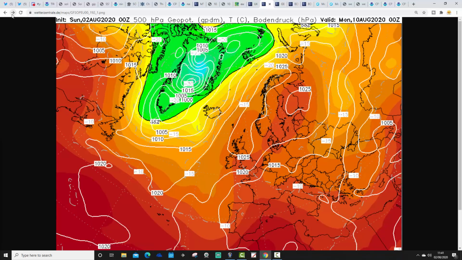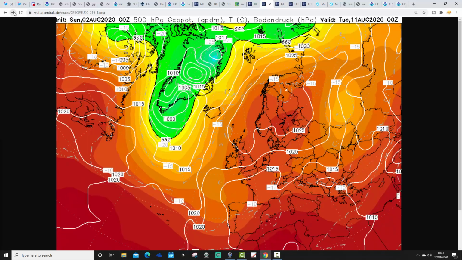Then a slight repositioning of the ridge changes the wind direction a little bit. This is still high pressure dominated, still very warm to hot, but we're bringing a little bit more of an easterly flow. This will start to push the hottest temperatures to the west, probably, with more easterlies tending to cool things down a little as the air comes in off the North Sea, but it would still be very warm to hot across most parts of the country.